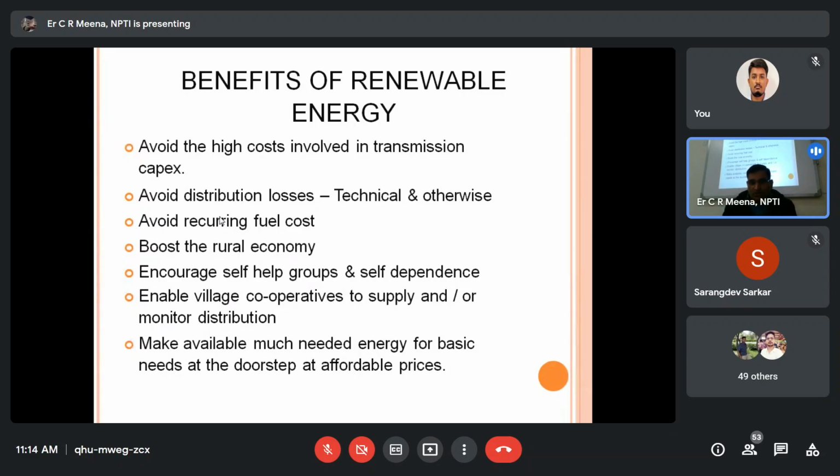Boost the rural economy. Rural economy grow होगा. Encourage self-help group and self-dependence. Because अगर हमने अपना plant लगा लिया अपनी छत पे, तो we are not dependent on the grid. We are getting that ourselves. To make a value available, much needed energy basis needed to the doorstep of affordable prices. Because day by day decreasing the price of energy, that's why we go for that.